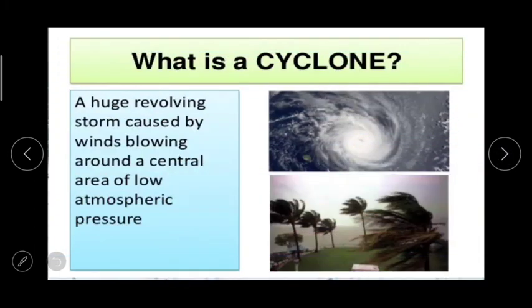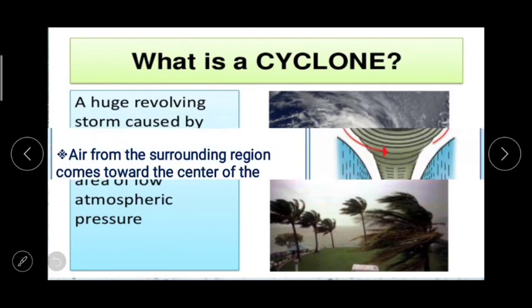Next one, cyclonic rainfall. But before that, we'll just revise the concept of cyclone. What is a cyclone? A huge revolving storm. But which type of storm? Which is revolving, caused by winds blowing around a central area of low atmospheric pressure, is called cyclone. Like this, it is revolving in circular. So cyclonic rainfall.